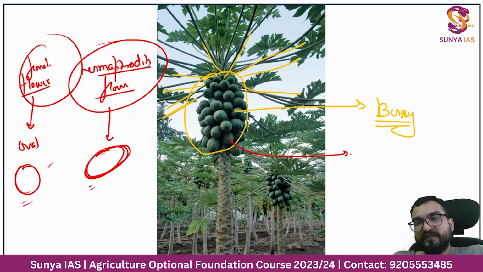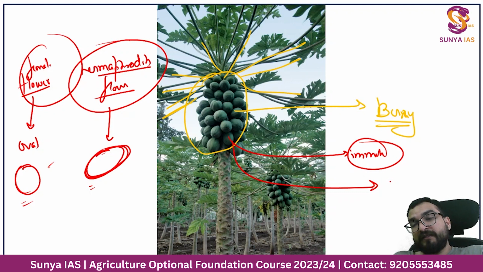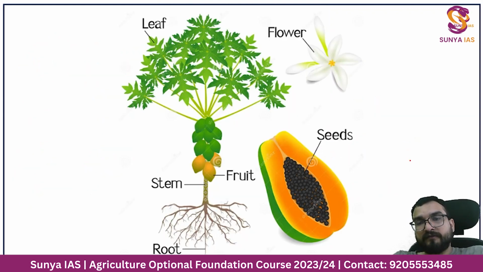You must be seeing the fruits. This is in the immature phase right now, green in color. When it becomes ripe, it will be yellow, slightly orange, right? Like this. You are seeing the two types of fruit. This is the immature phase, this is the mature ripe phase, right?